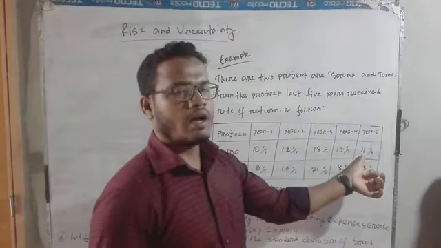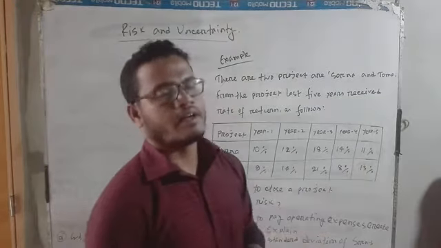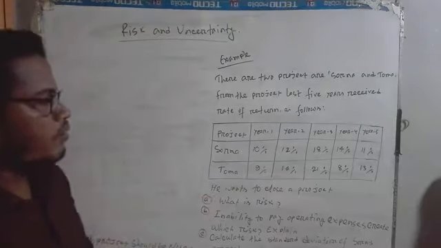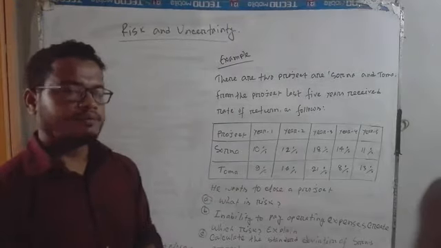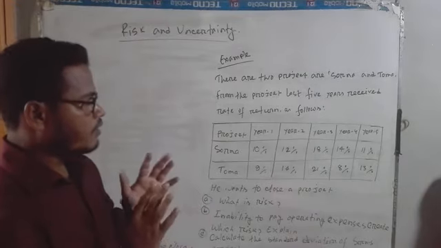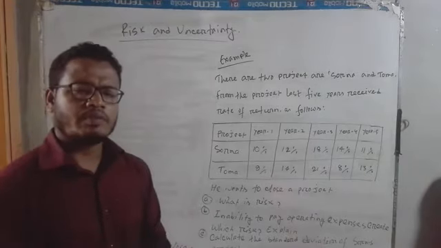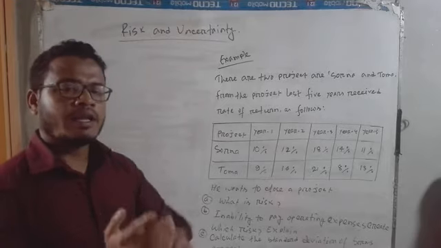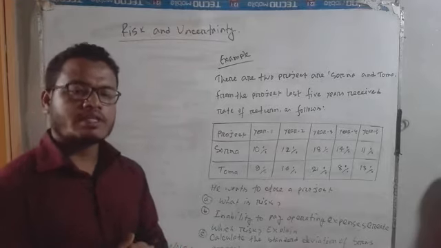The fifth year, I mean the last year, is 11% and 13%. So he wants to choose a project, Toma or Shorna.